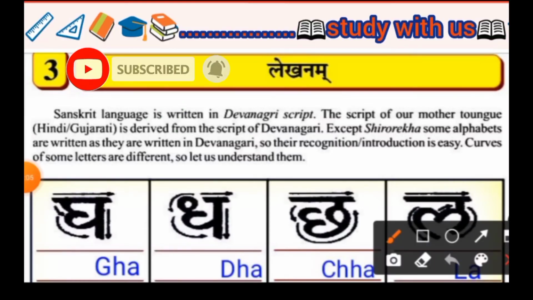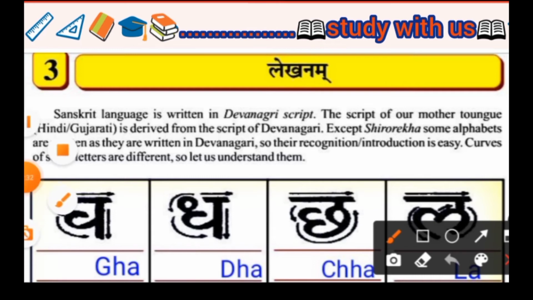Okay, my dear friends, now let's start. Chapter number 3, Lekhanam. What is Lekhanam? Lekhanam means writing. So, how to write Sanskrit script? Script means lipi. It means how to write the Sanskrit lipi. We will discuss it in the next topic. Now, let's start the chapter.